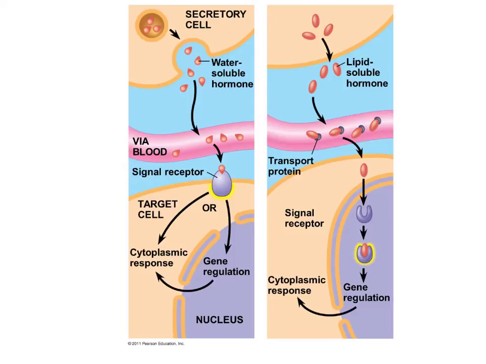Our water-soluble, protein-based hormones are going to travel freely in the blood. They're not going to require any carriers or any help. Where our lipid-soluble hormones, our water-insoluble hormones, are going to require a transport protein as they travel through the bloodstream. Remember, hormone signaling is a form of long-distance communication, so they have to travel in the blood. So the water-soluble ones travel freely in the blood. Water-insoluble have to travel bound to a transport protein. And then when they get to their target cell, they will be received a little bit differently.